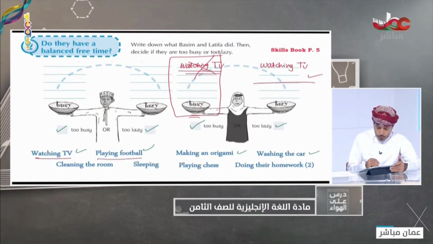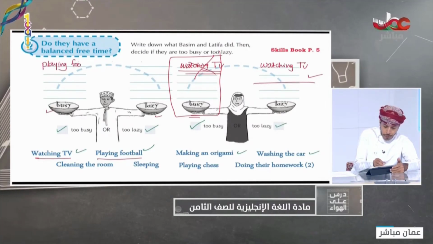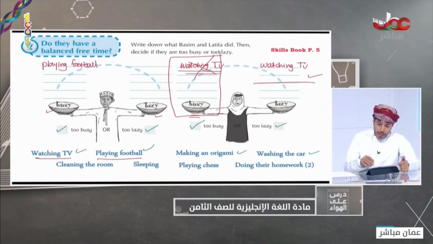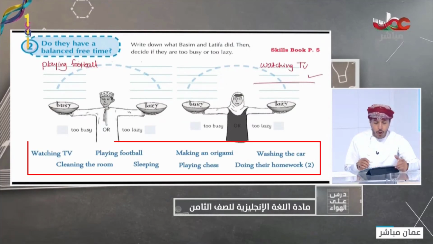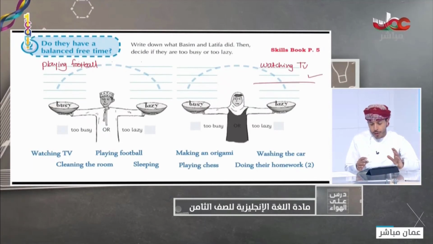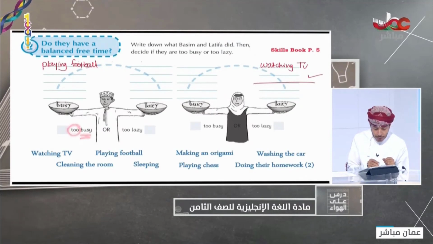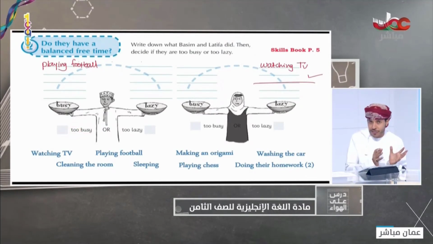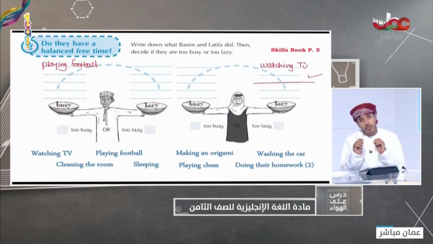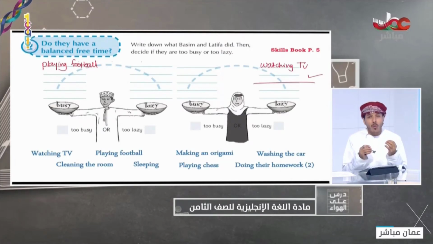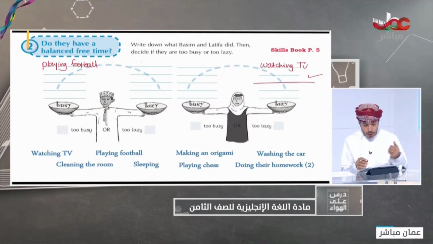And the same thing can be done in this way. For example, playing football, we can put it under busy or lazy. Of course, under busy. So we will put playing football in this column. Can you see the point? So we will delete this part. And the same thing should be done with the rest of the activities in order to make sure who is too lazy and who is too busy. Too busy, this adverb too, when we use it before adjectives, and very, these two adverbs we will use in different activities, and we will see the differences between them in just a few minutes.